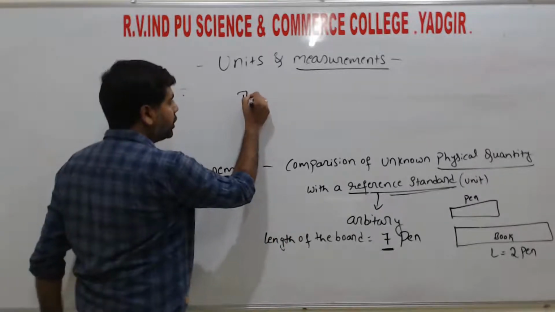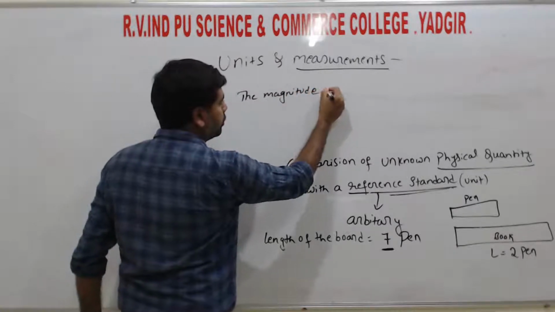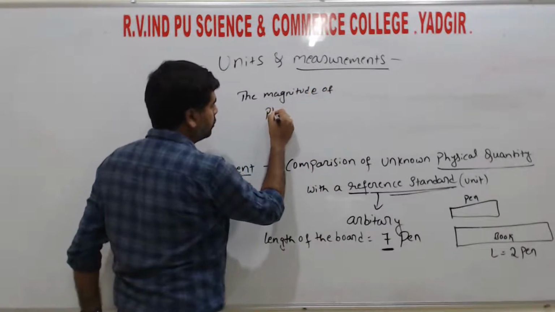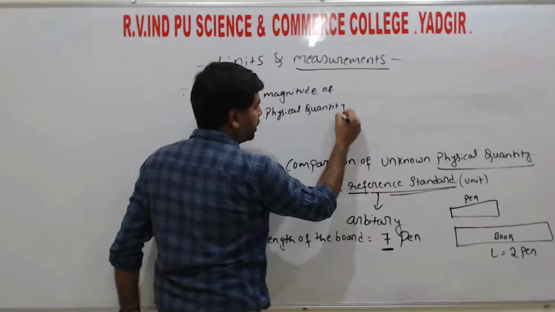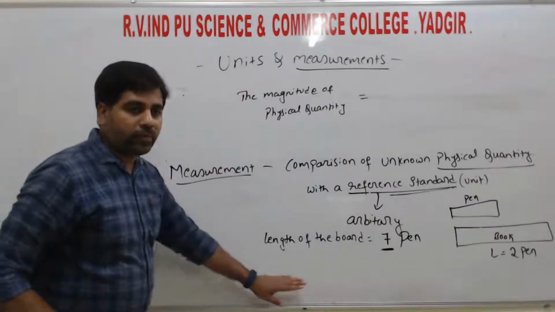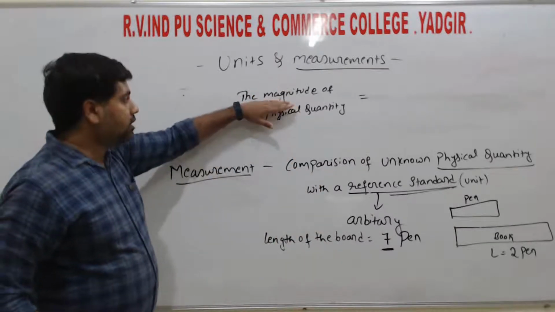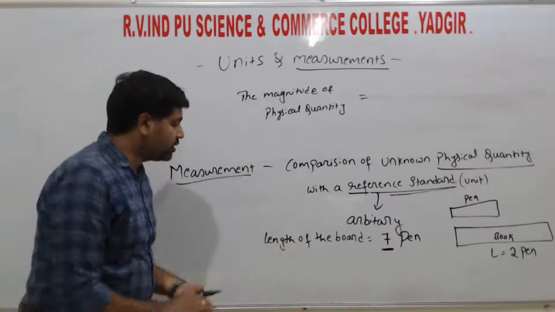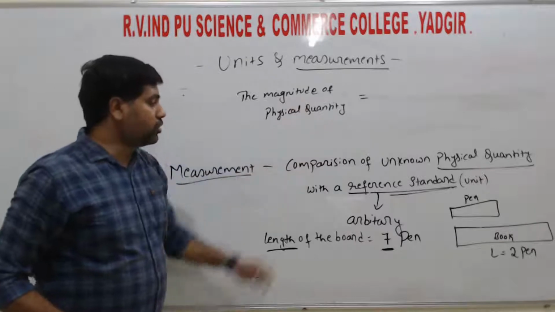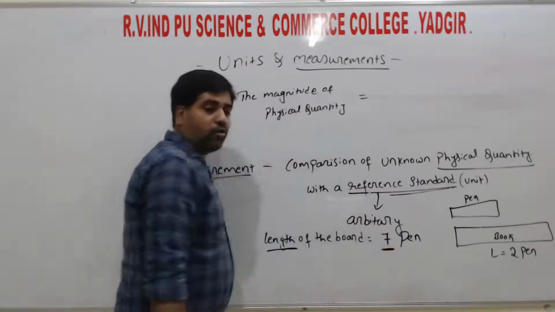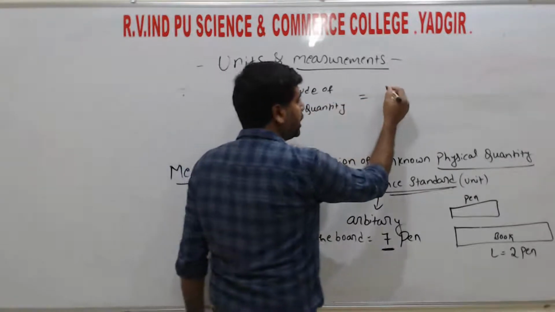So by considering this example, we can write in the general form, that is the magnitude of the physical quantity, because length is the physical quantity, hence we can write the magnitude of the physical quantity, that is equals to, here 7 is what, the numerical value,